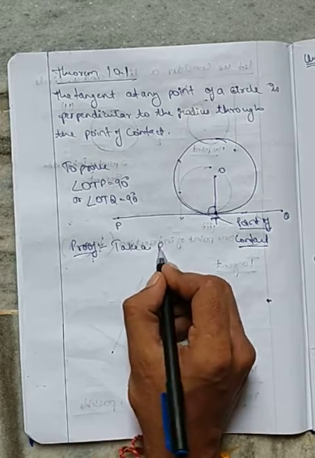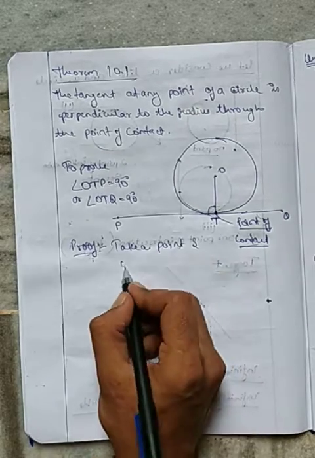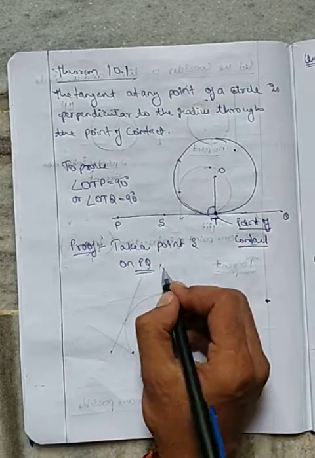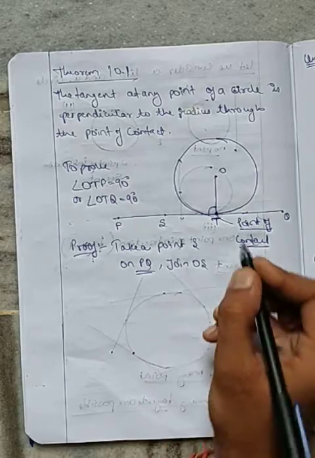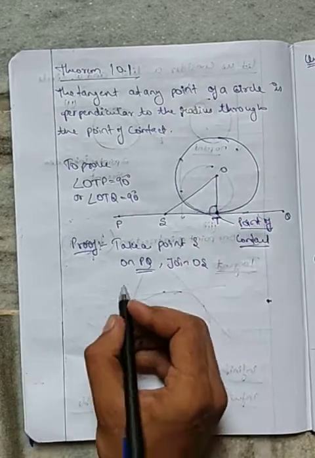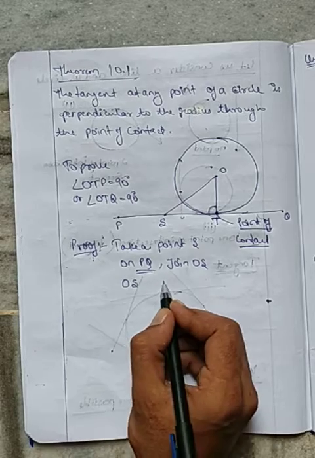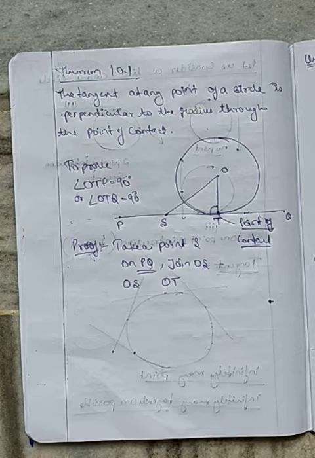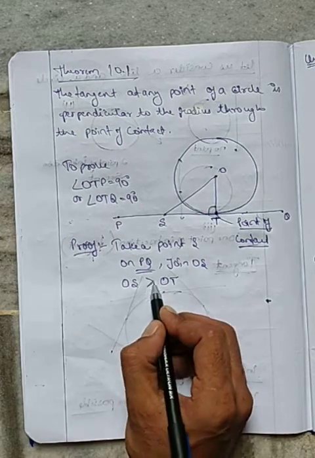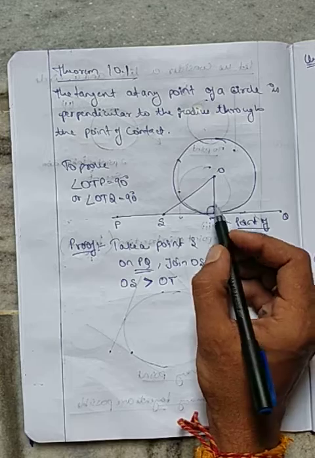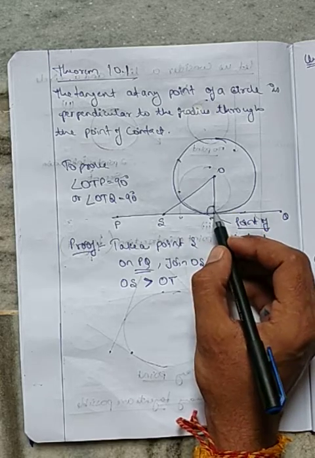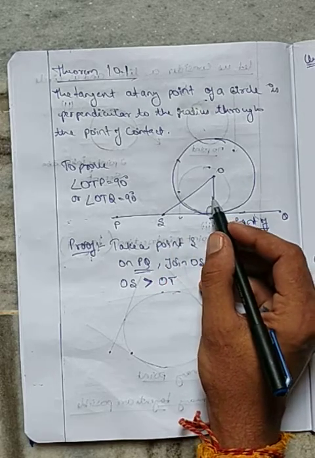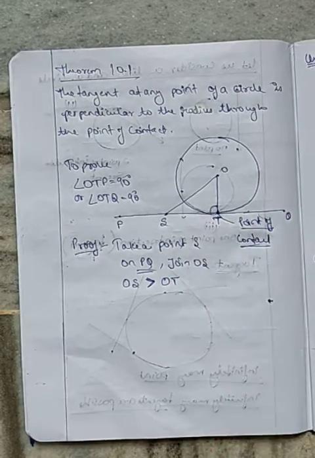Take a point S on PQ. Say point S is here. Now join OS. What will be the relation between OS and OT? Which will be greater? OS will be greater. Why? Because T is a point on the circle, meaning OT is the radius. S is lying outside the circle, and any distance more than the radius is outside the circle.